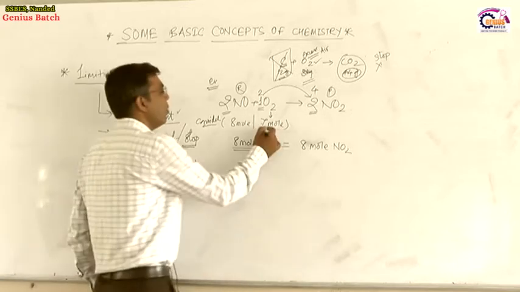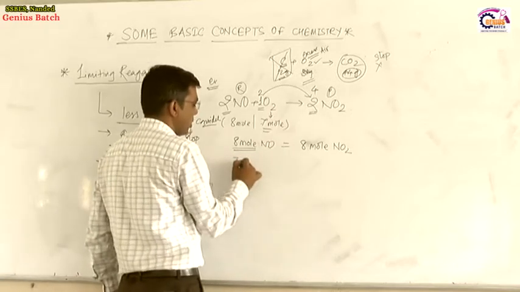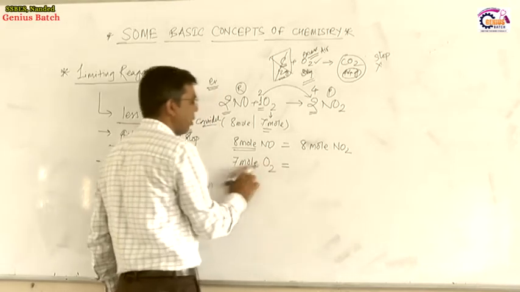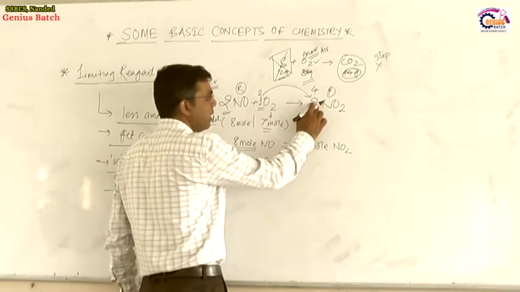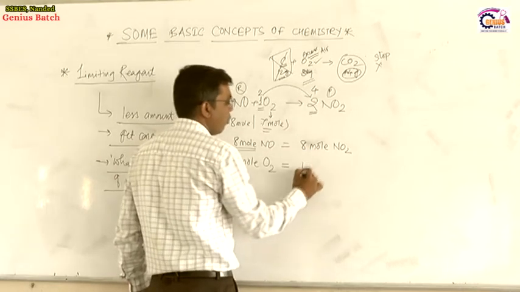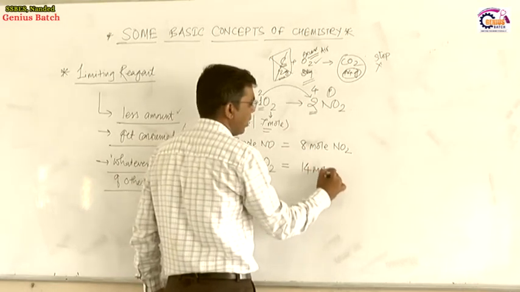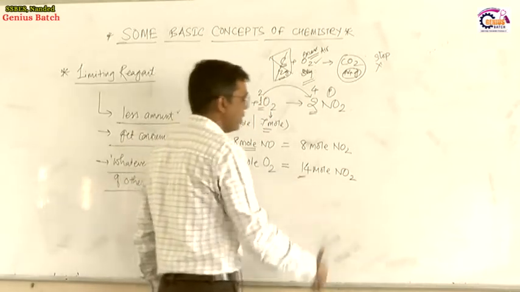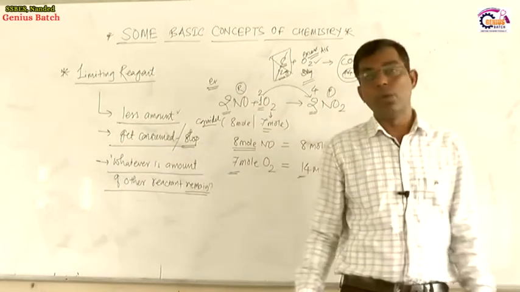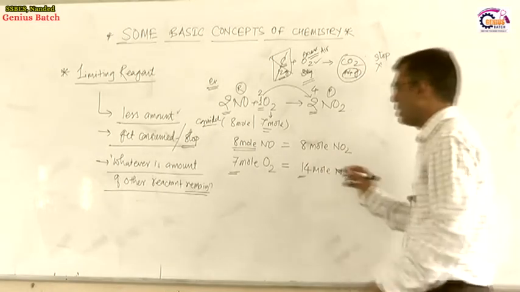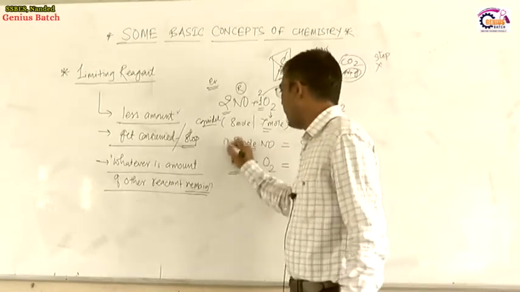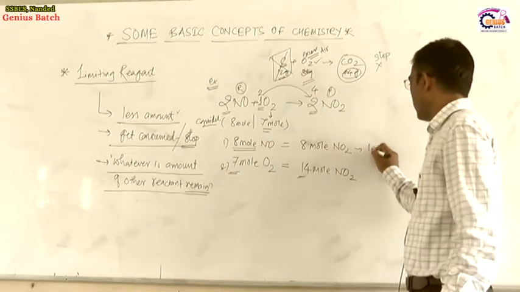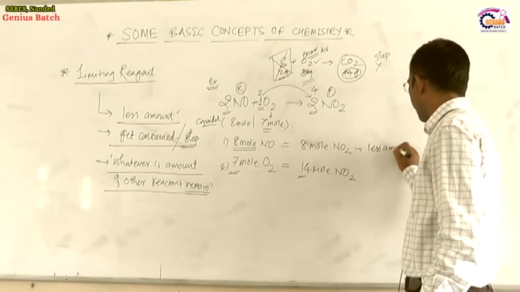In this case we have taken 7 moles of oxygen. So 7 moles of oxygen produces double, that is 14 moles of NO2. So of the first and second reactants, the 8 moles of NO produces the lesser amount of product.